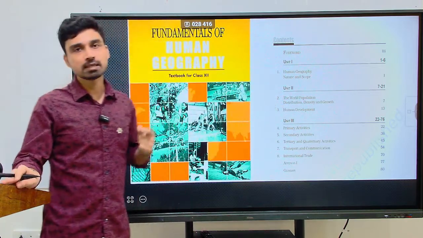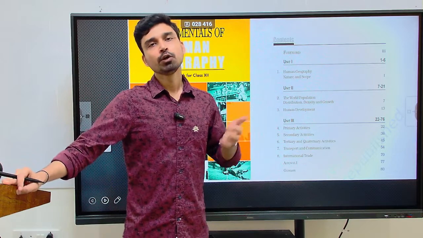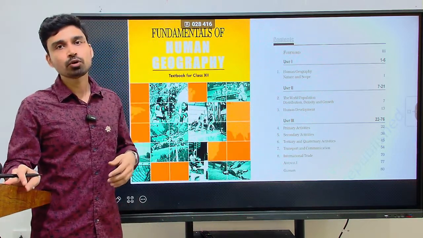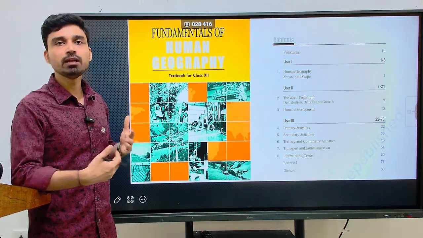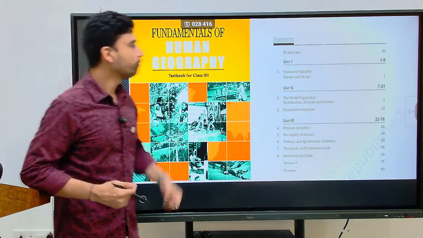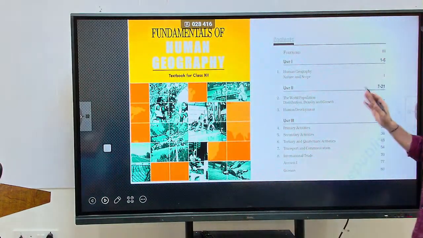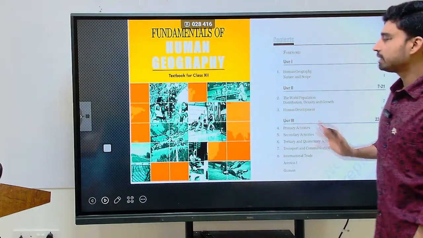Try to learn the concepts, learn the terms. But as far as the data, facts and figures are concerned, focus on the recently released reports of two entities. One, we can look at the population-related report released by the United Nations, or we can also focus on the report released by the Government of India. For example, census figures are there.